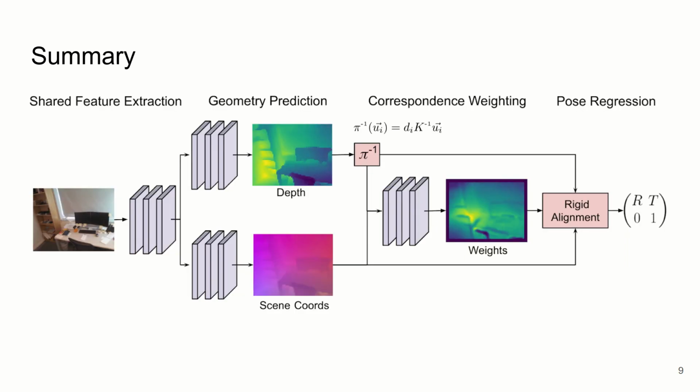In summary, we propose a novel structure-aware method for pose regression using a CNN. Our method makes use of depth and scene coordinate prediction to frame camera pose estimation as a rigid alignment problem. We show that our method outperforms other CNN-based pose regression approaches.